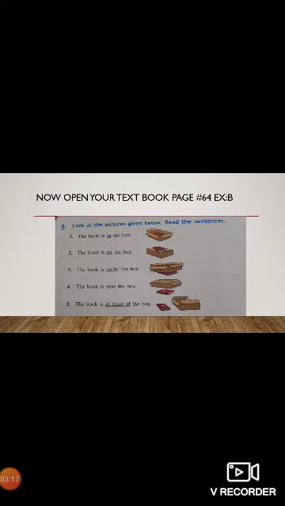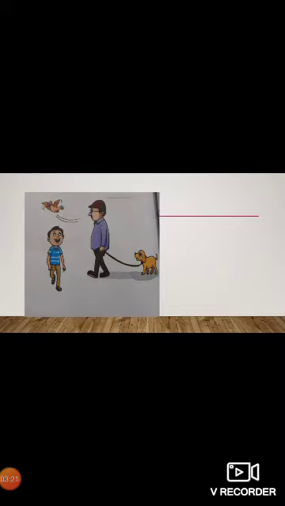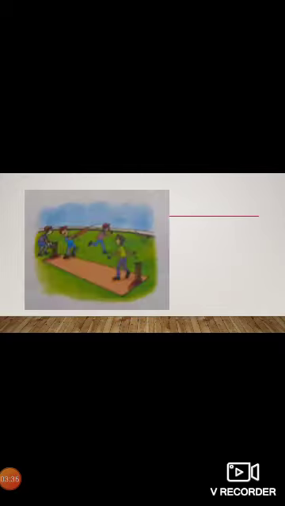Okay, here we have more examples on page number 64. Have a look at these examples. The dog walked behind his master. So here behind is preposition. Now look at another example. I am playing with my friends. Here with is preposition. The sky is above us. Here above is prepositions. Okay boys.